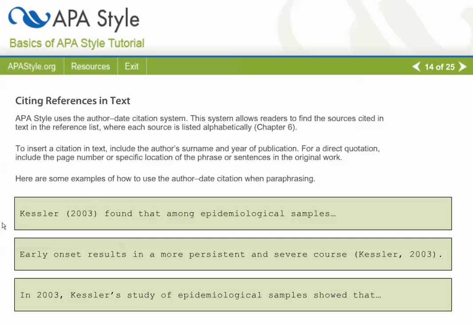In the first box, you'll notice the author's last name, Kessler, and then in parentheses, the year 2003. In the second box, we have the complete sentence ending with, in parentheses, the last name Kessler, comma, space, and the publication year 2003. In the third box, the publication year and author's last name are included as part of the words of the sentence. In 2003, Kessler's study.